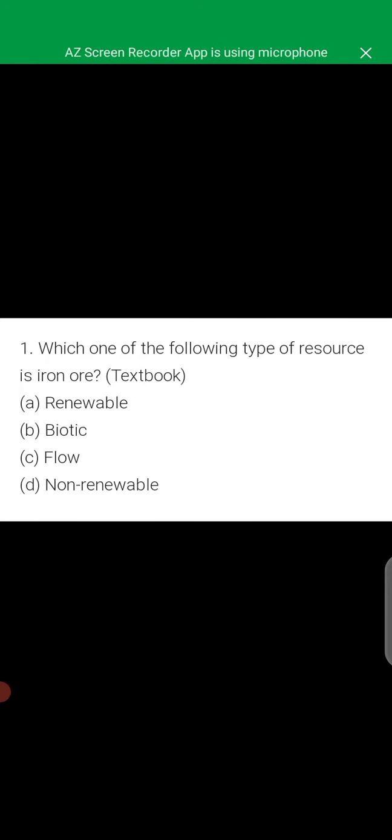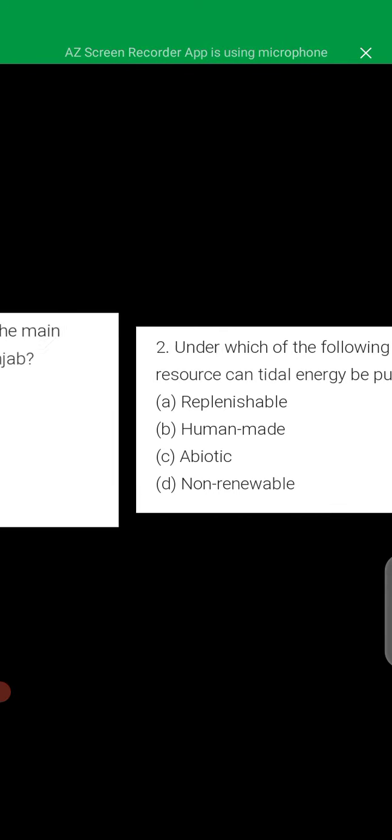Which one of the following types of resource is iron ore? That is option D, non-renewable. Under which of the following types of resource can tidal energy be put? Replenishable, human-made, abiotic and non-renewable. The answer is option A, replenishable. Tidal energy we can put in the resources.